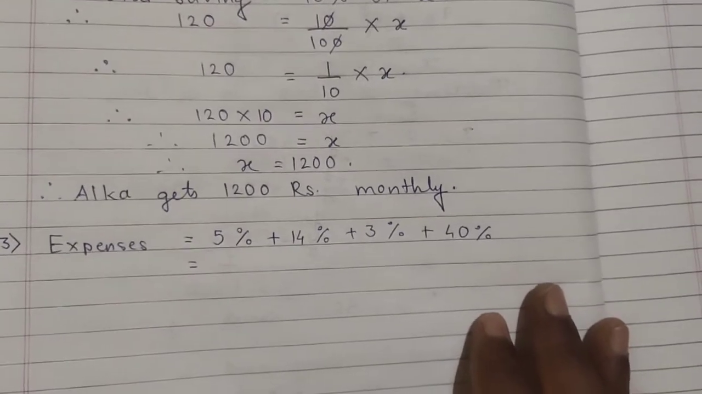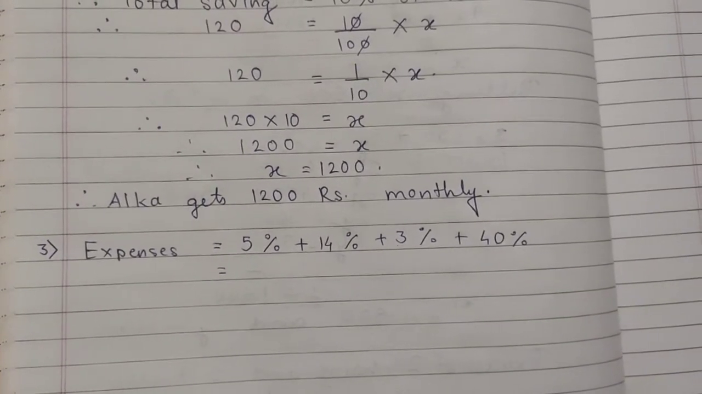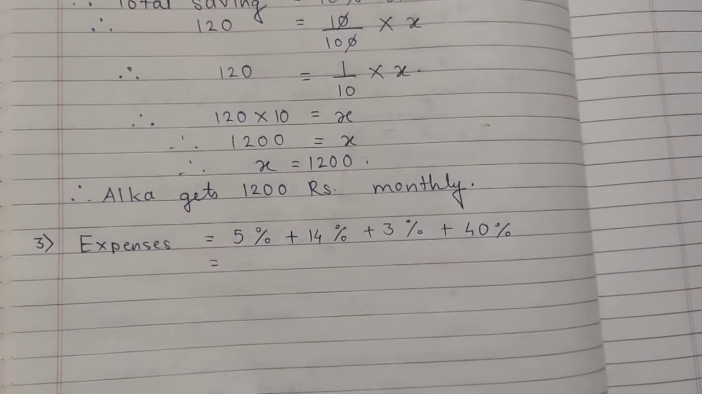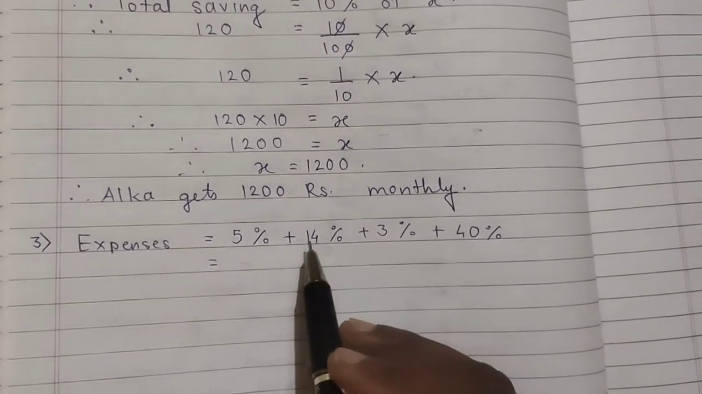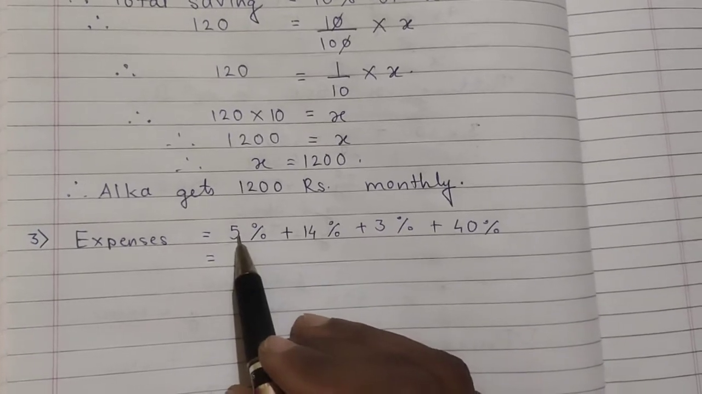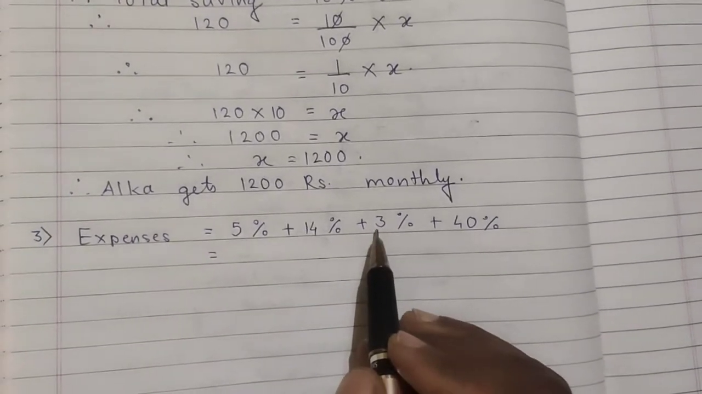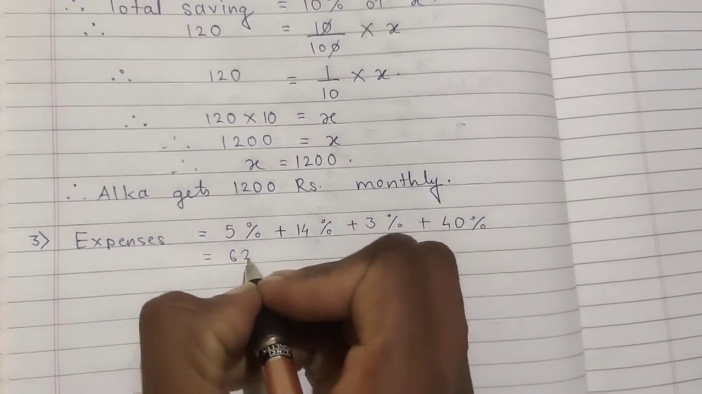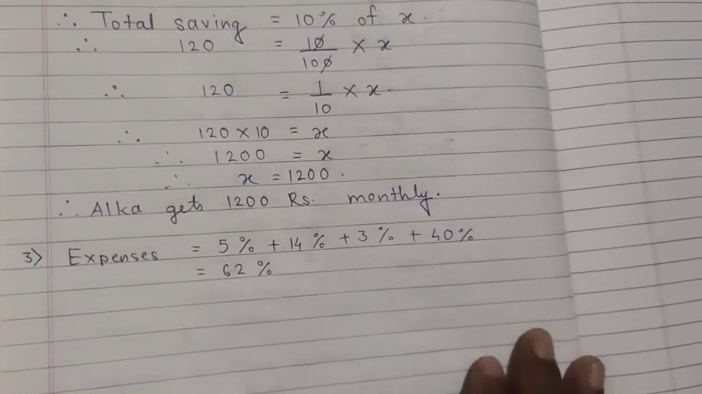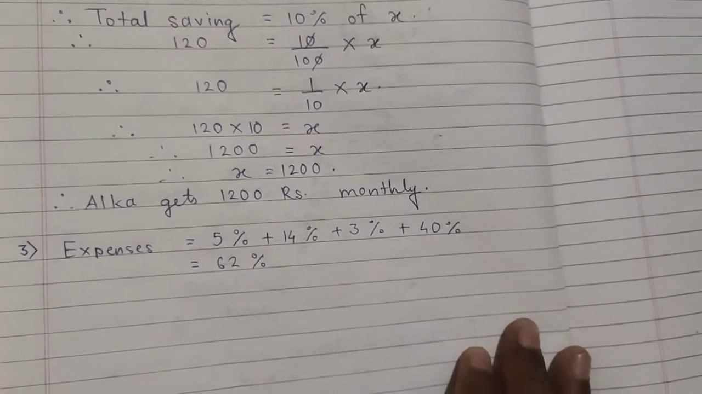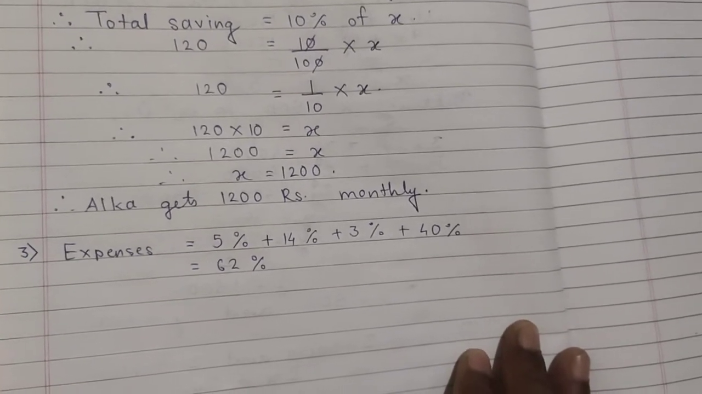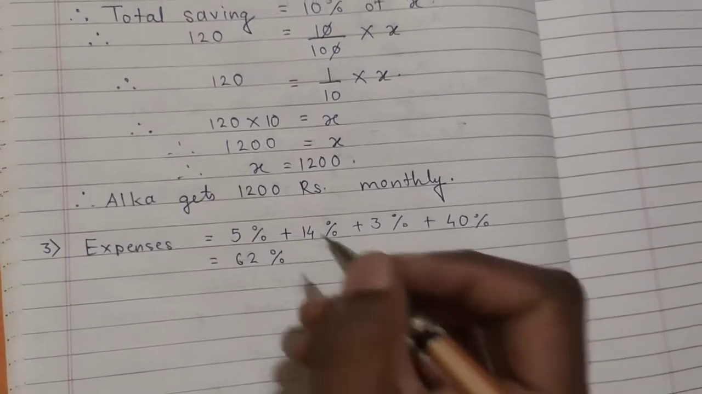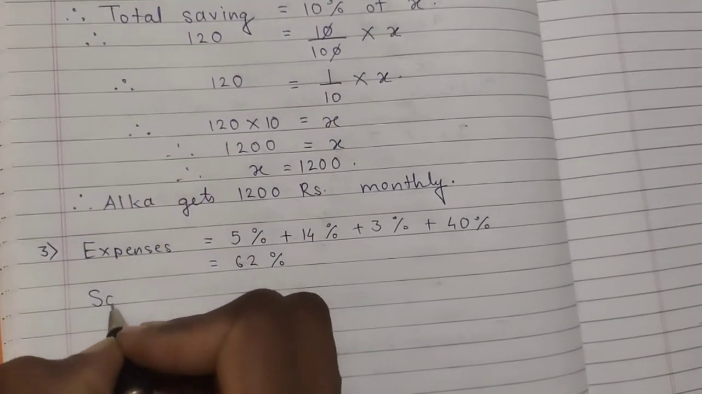Now we will add all these expenses so that we can understand how much is his total investment in percentage. So let us do the addition of this. 14 plus 5 will give you 19. 19 plus 3 is 22, and 22 plus 40 gives you 62%. Okay, if you add this you will get 62. Okay, now 62% is the investment, or you can say expenditure. So we can easily calculate saving, right?